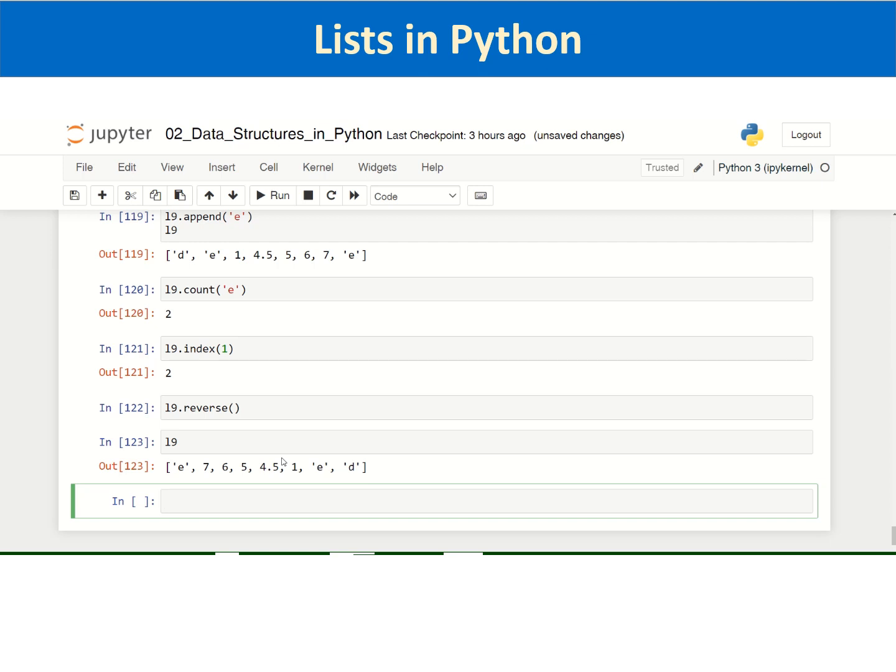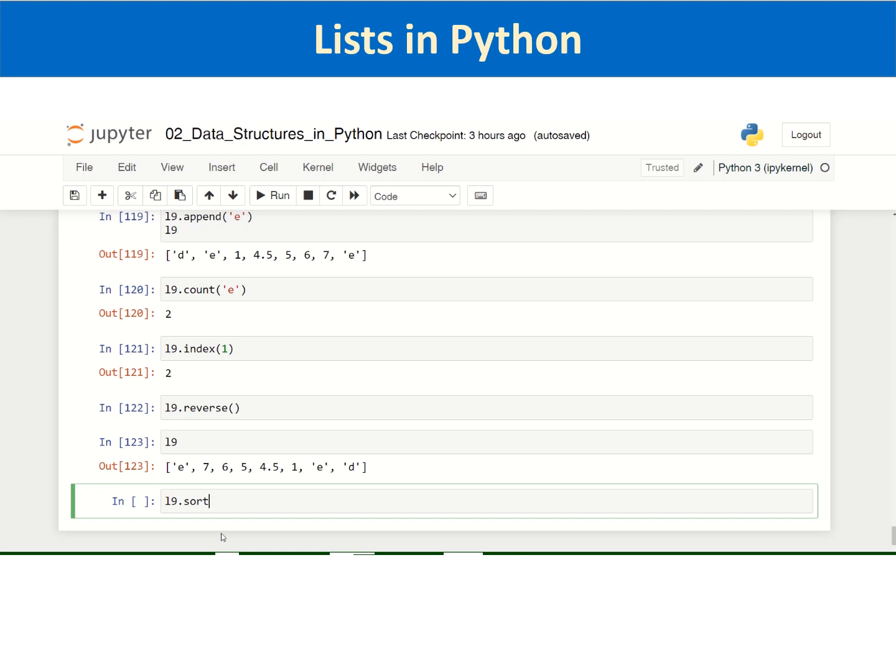Reverse. And one more important method, L9.sort. The sort method will be very useful if you have the same type of elements. Sorting can be done numerically and alphabetically. Again, these list methods alter the list in place.